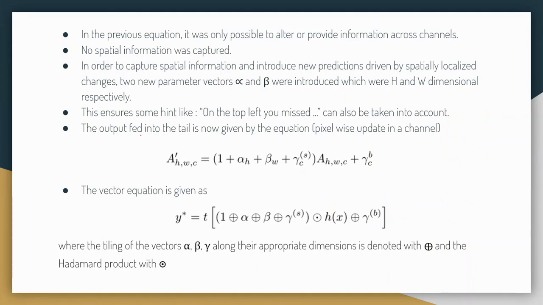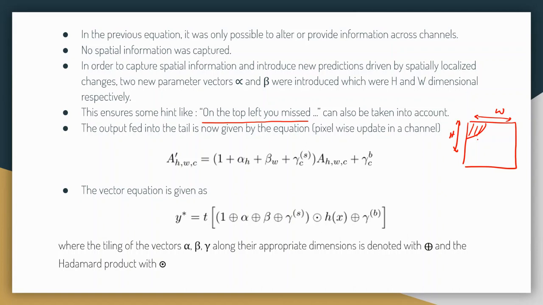Let me provide you some hint. Let's say the hint is that on the top left you missed something. Let's say on the top left you missed the ITKGP. Then what can happen basically? This is the information in the spatial content. Like the information is something kind of on the top left, like here. So this is across the dimension h cross w. This information is not going to be content across the channel C.